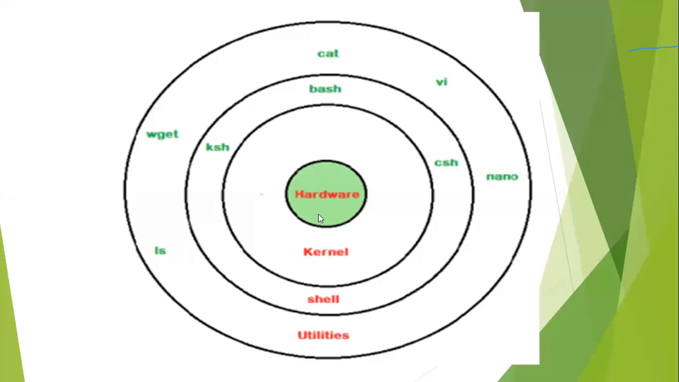For example, consider C shell, bash shell, or Korn shell, whatever the shell may be. That shell accepts only one user command, processes it, and displays the result. $ls gives the list of files. $cat lets you enter some content into a file, like cat f1. $date displays the current date, today's date.